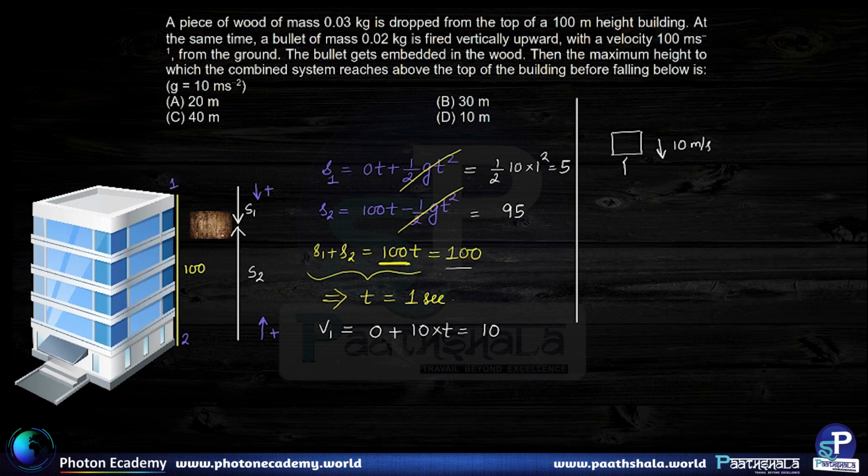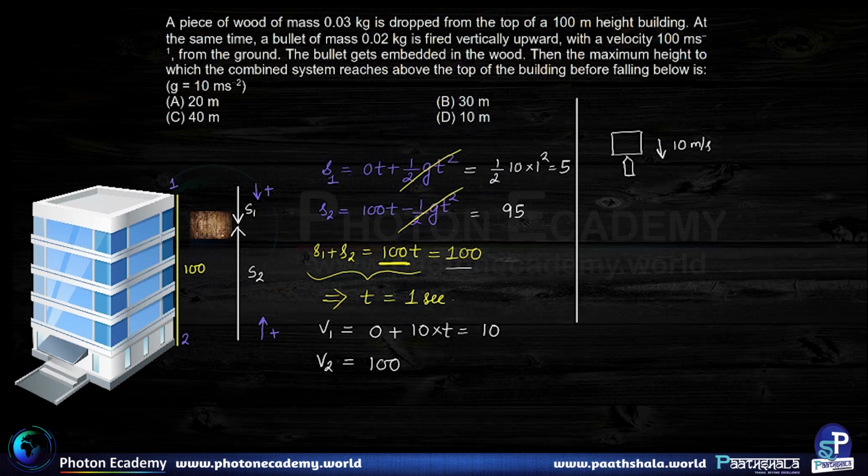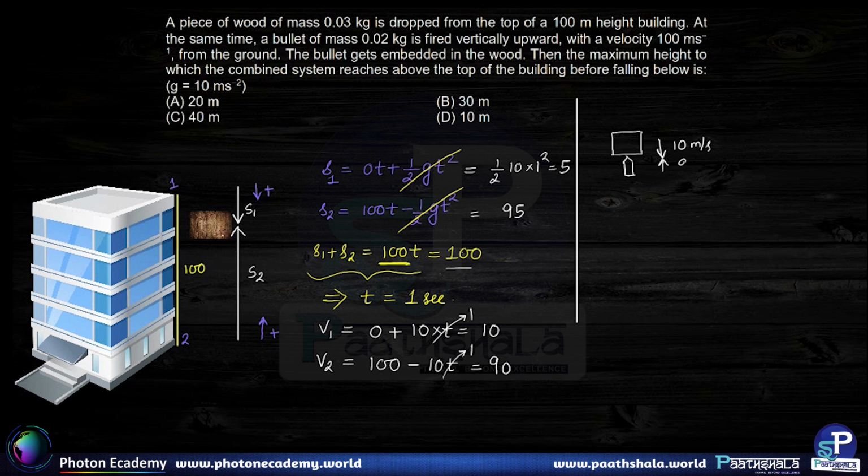And the velocity of bullet, let us say, what is the velocity of bullet? The velocity of bullet v2 at the time of collision is going to be, again using v equals u plus at, 100 minus 10t. We know that at the time of collision t happens to be 1 second. So the velocity of wood is 10 and the velocity of bullet comes out to be 90 meters per second during the time of collision.